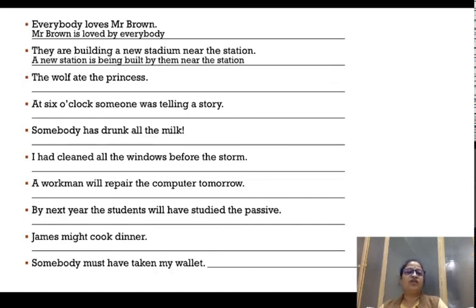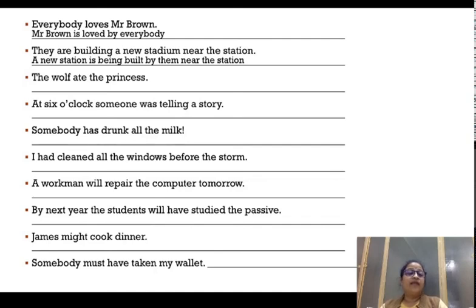There is a misprint here, it reads new station, which is not correct. A new stadium is being built by them near the station is the right sentence. Is being built is going to come in between, that is to be noted.